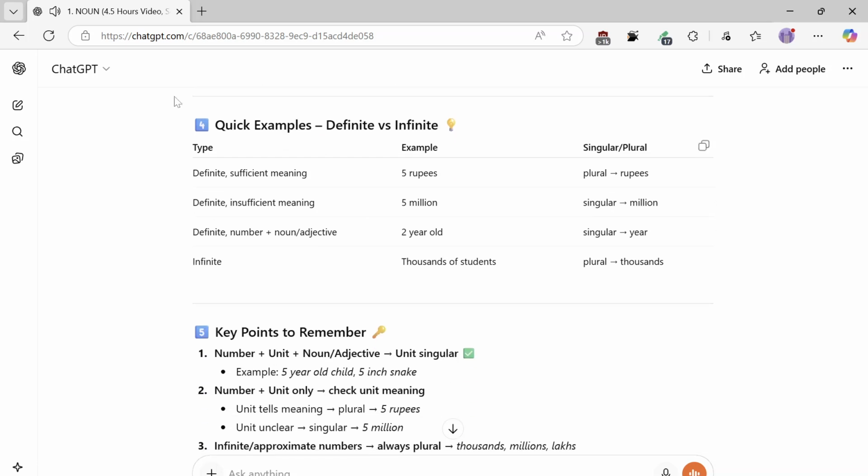Quick examples, definite versus infinite. Definite, sufficient meaning: 5 rupees, plural, rupees. Definite, insufficient meaning: 5 million, singular, million. Definite, number with a noun or adjective: 2-year-old, singular, year. Infinite: thousands of students, plural, thousands.